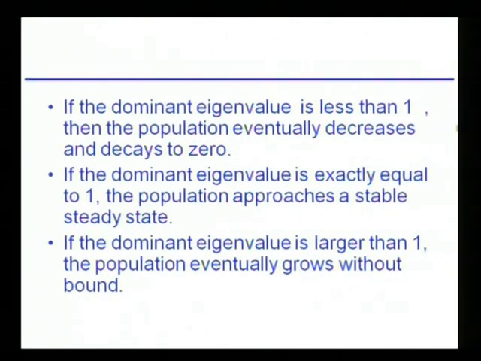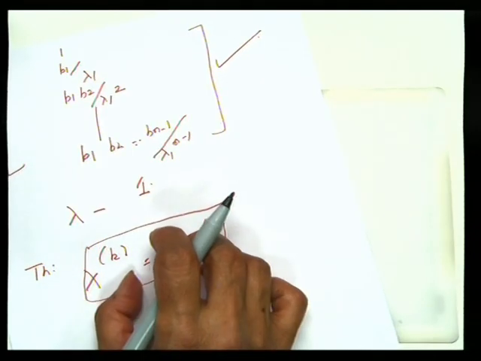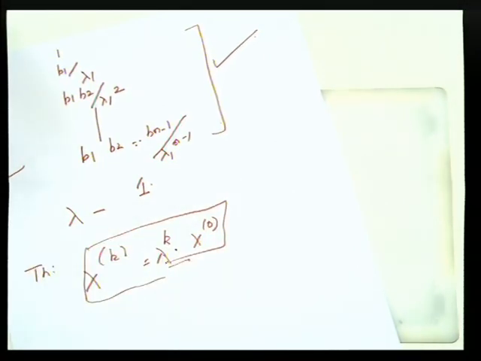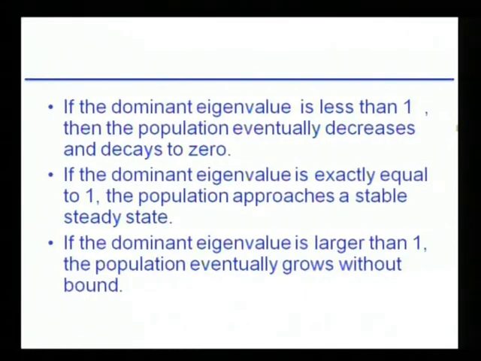In fact, supposing L has n distinct eigenvalues and L is diagonalizable, then we can prove that x power k is lambda power k times the initial vector x. Therefore, the population changes as per the value of lambda. If lambda equals 1, the population remains stationary. If the dominant eigenvalue is larger than 1, the population eventually grows without bound.